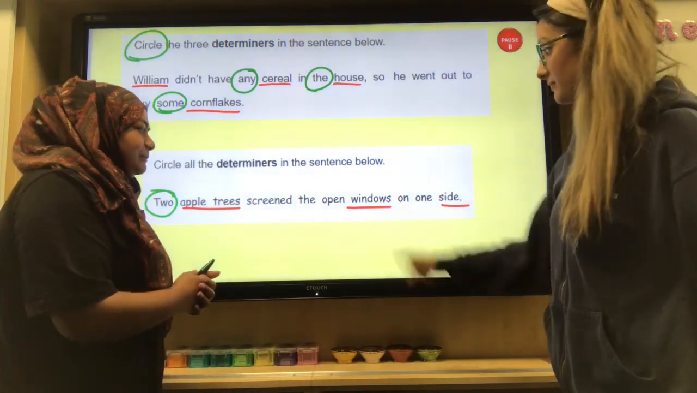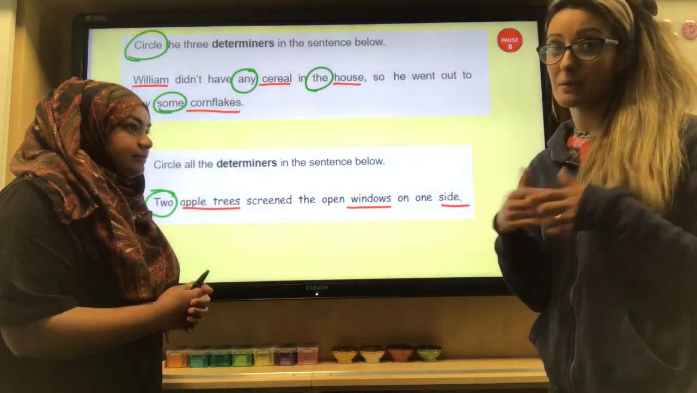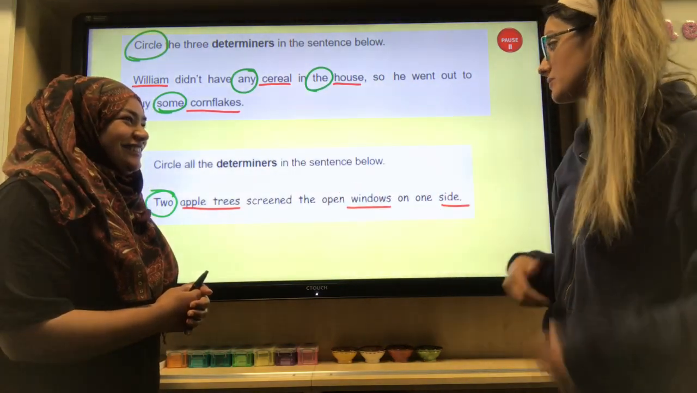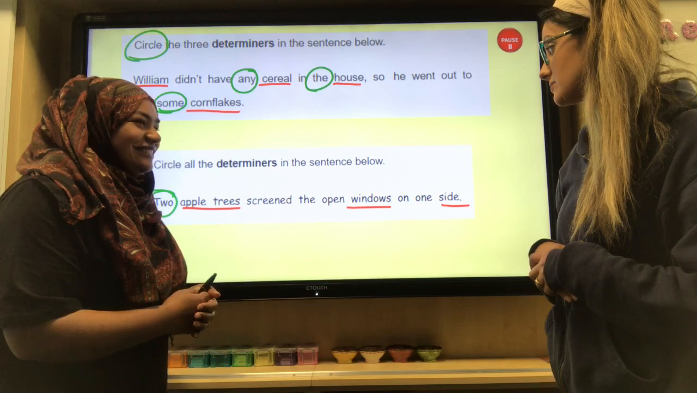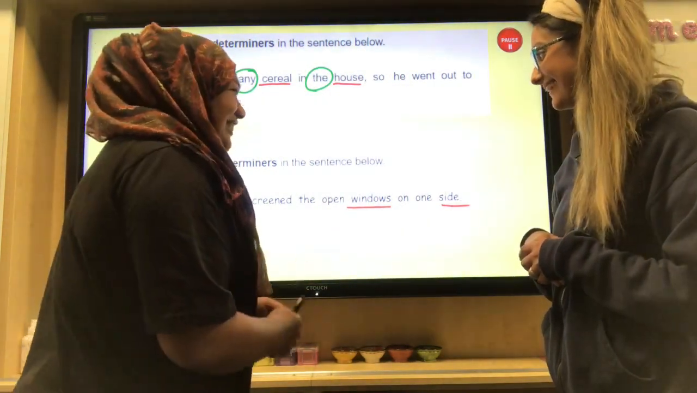Yeah, now initially I would have looked at windows. "Open" isn't a type of determiner. They're just telling you information about the windows. They were open windows. So what kind of word class is it? Open windows. So two apple trees screened the open windows. It's an adjective, boys and girls. It's describing the window. It's open. Yeah, okay. Come on, Mrs. Gale.